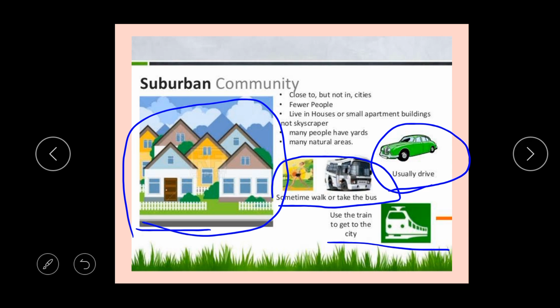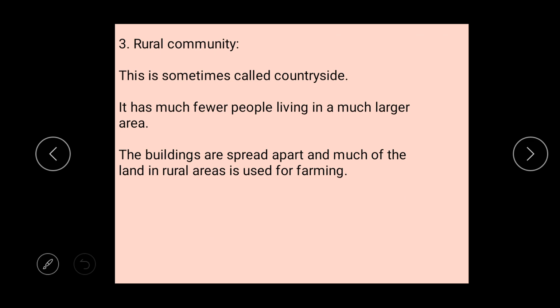So let's move to the last type of community, which is rural community. Can you say that? Rural community. Let's spell rural.